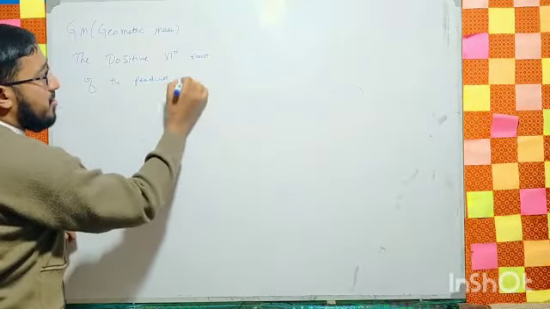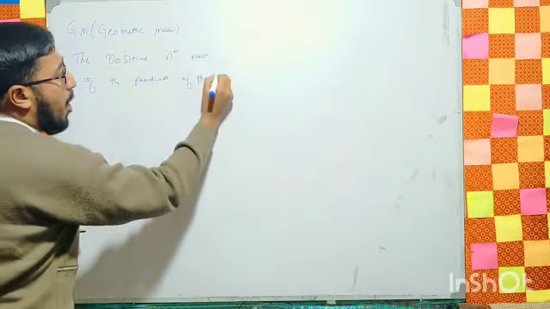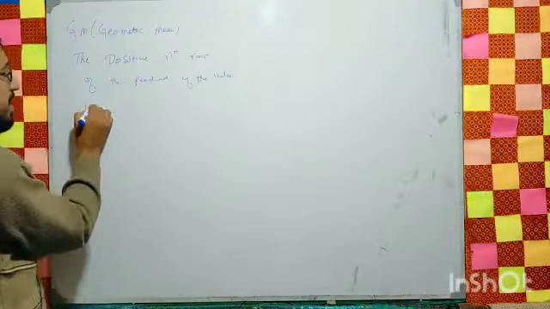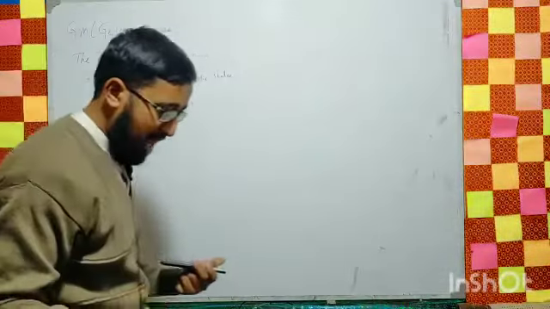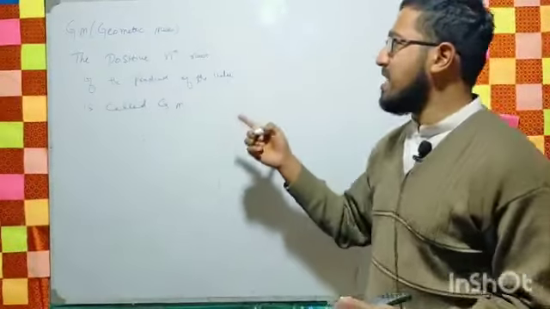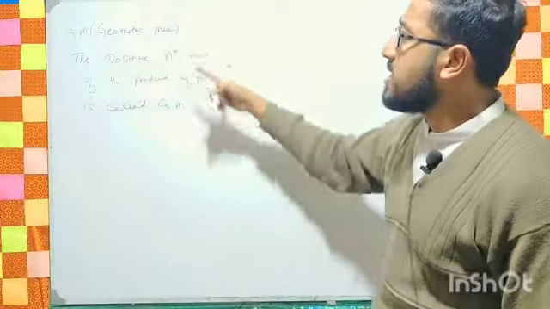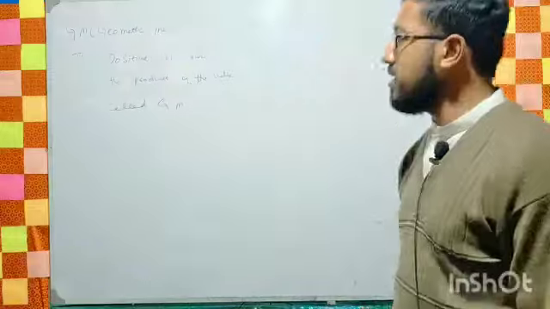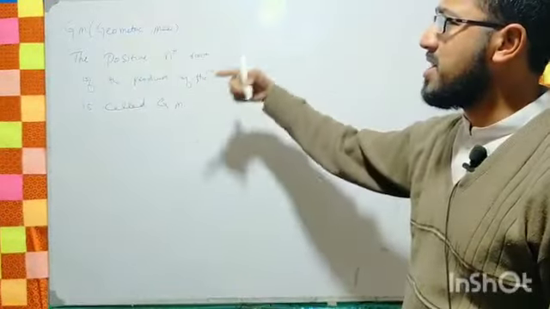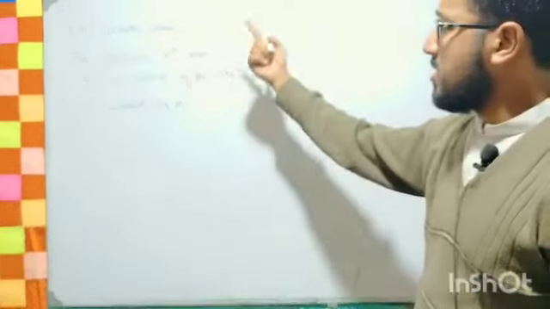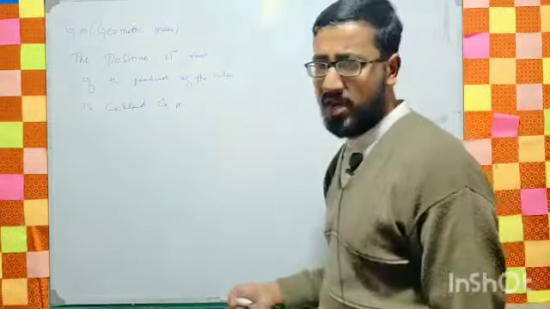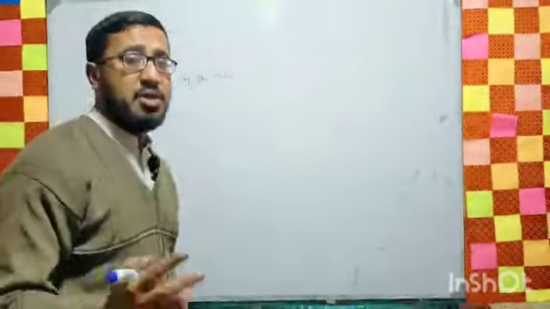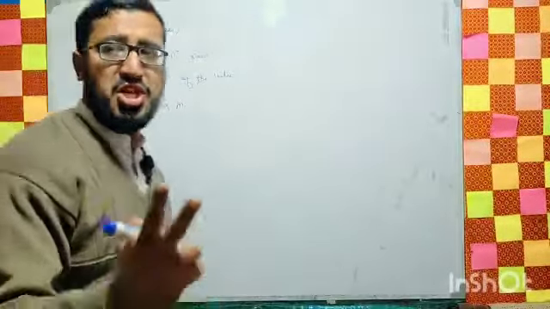The positive nth root of the product of the values is called the GM, right? So dear students, it is one of the types of the mathematical average, because in this situation there is mathematics involved. We have two types of formula for each average.